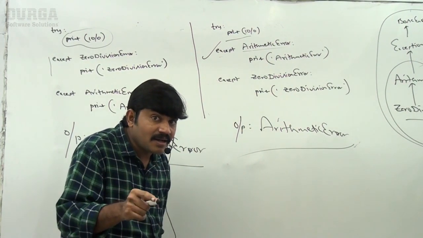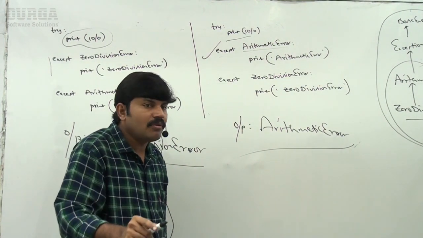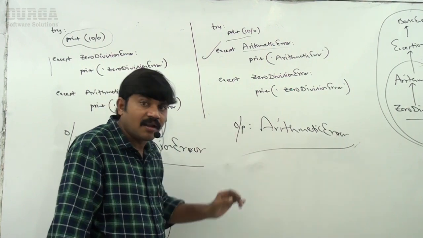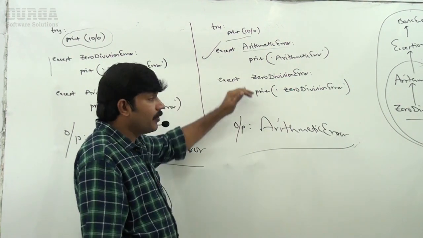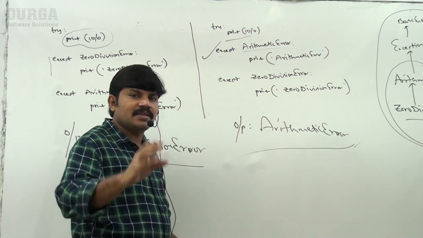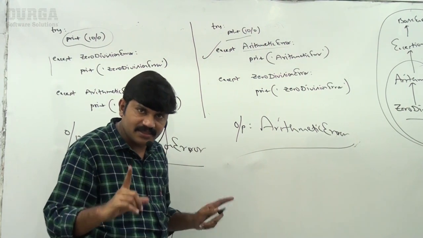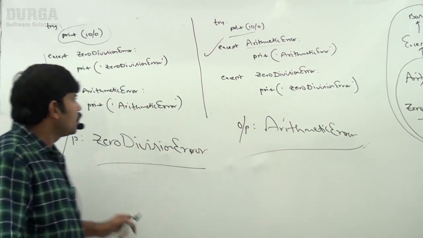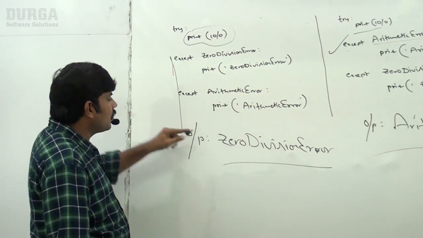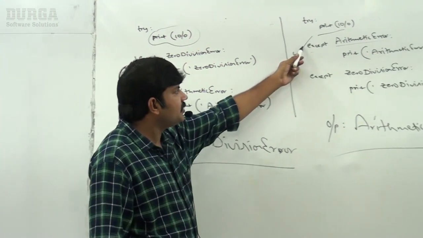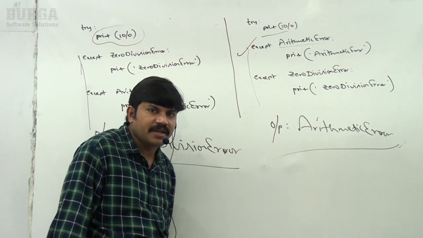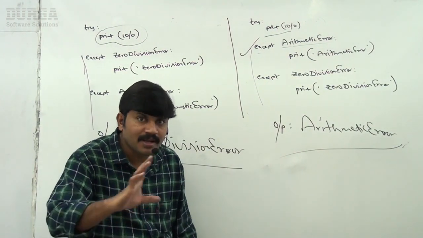So order matters a lot. The Python virtual machine is always going to consider from top to bottom until a matched except block is identified. Is it clear for all of you, right? So if I change the order, now ArithmeticError we are getting. Let me execute, let me confirm.